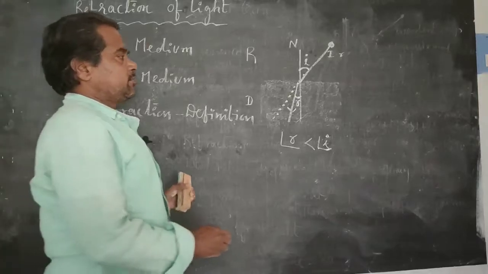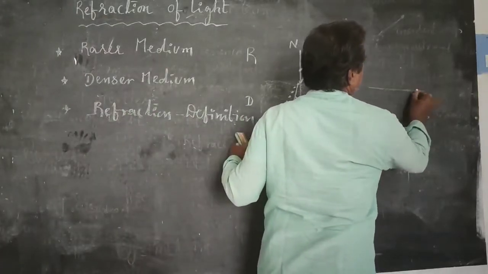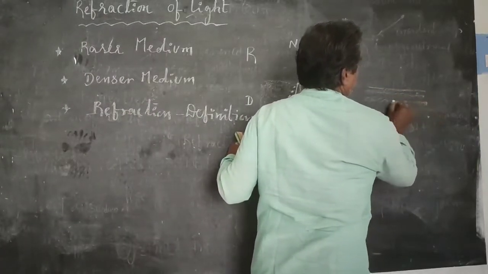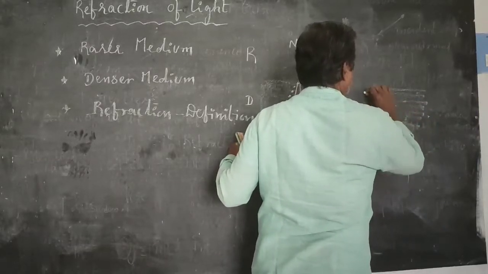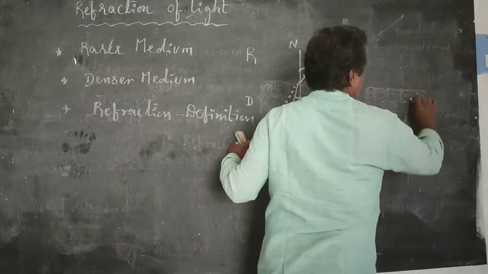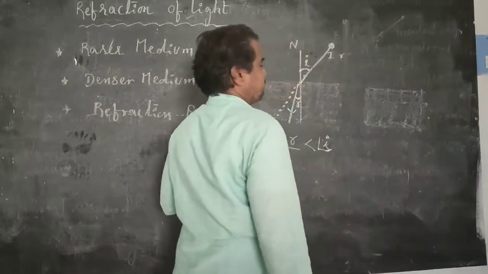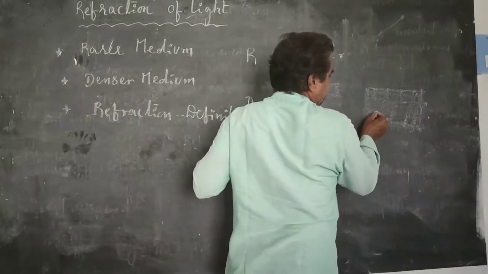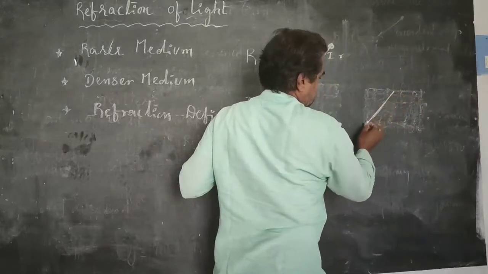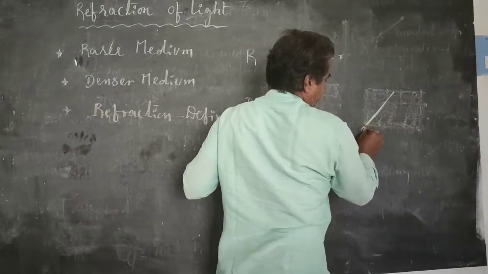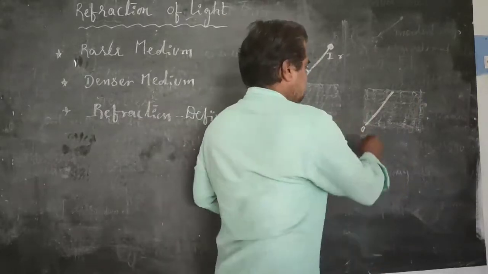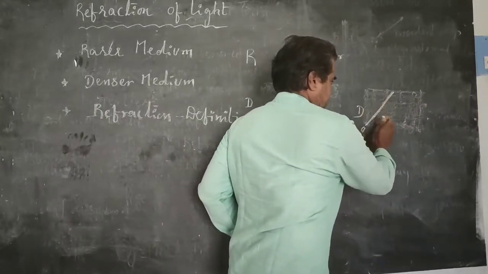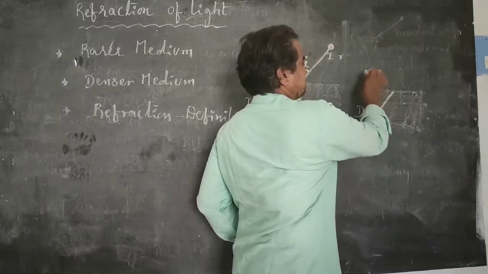And also sometimes one light ray travels from denser medium to rarer medium. For example, this is treated as one light source. One light ray travels from this medium. The painted one is treated as a denser medium.